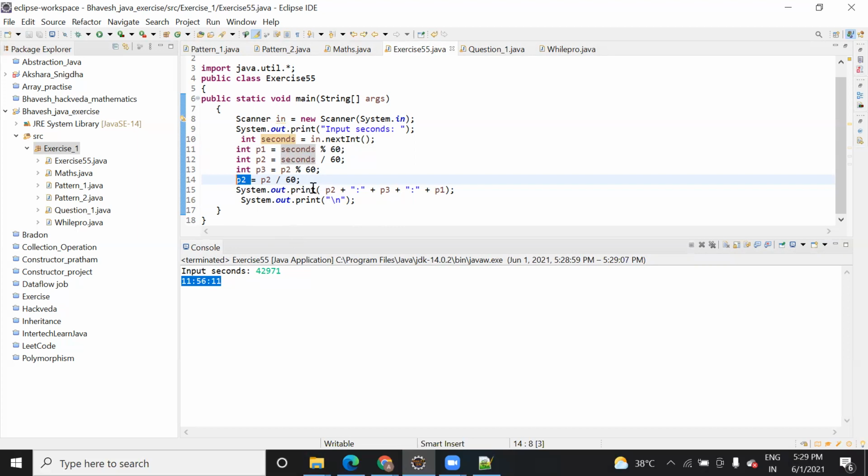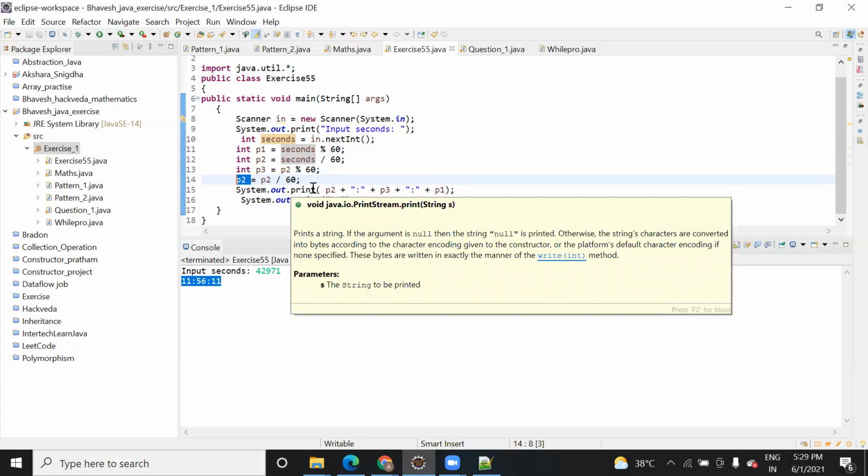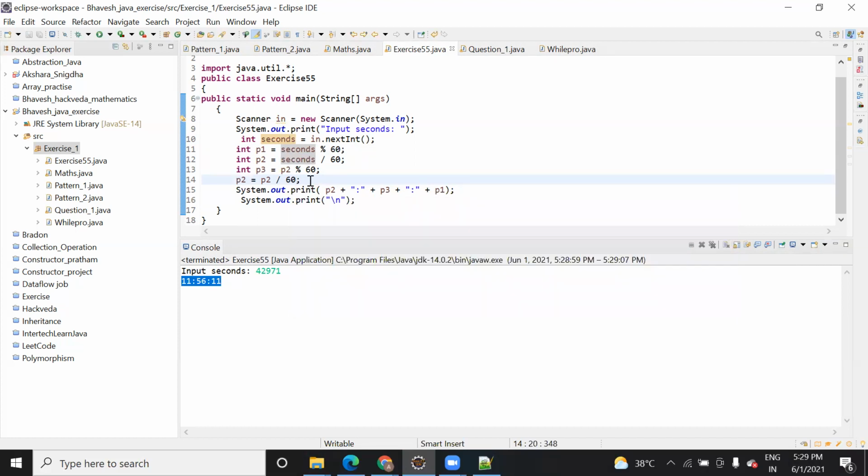Yes, so you can write if P1 is less than 10. Here we are printing, right?